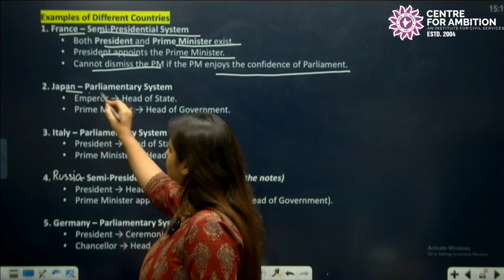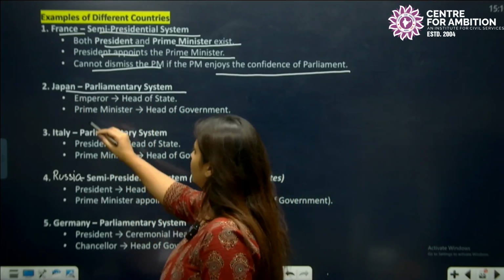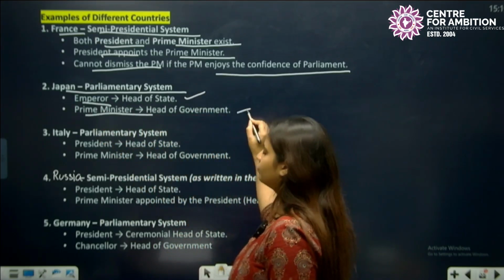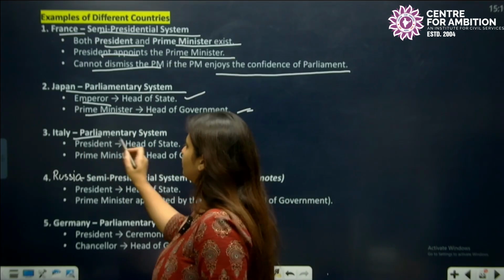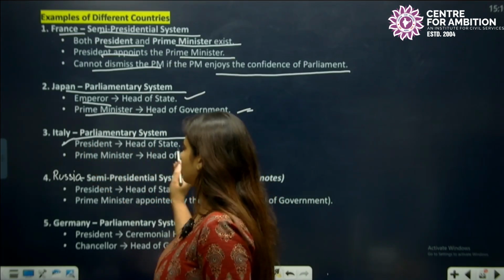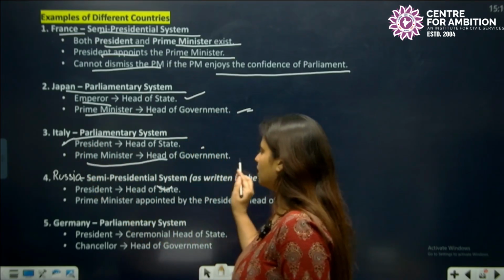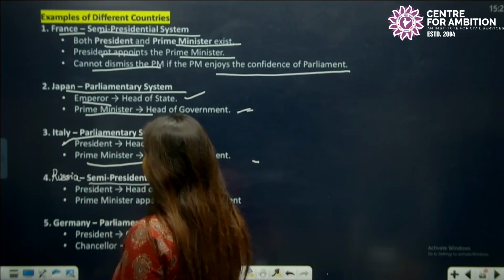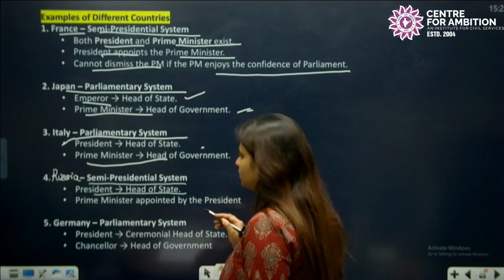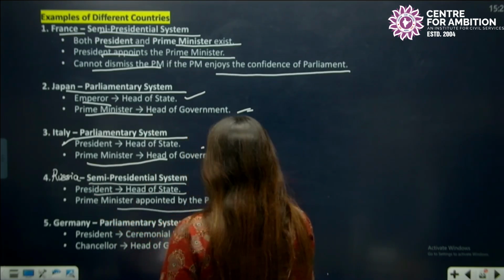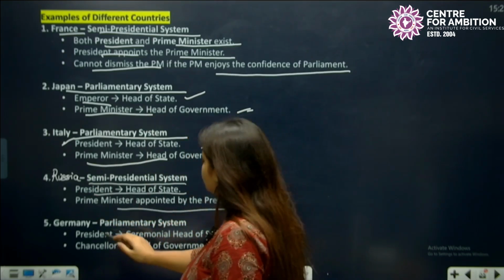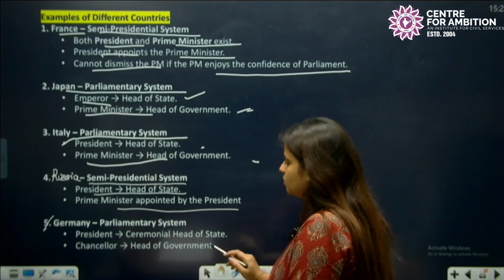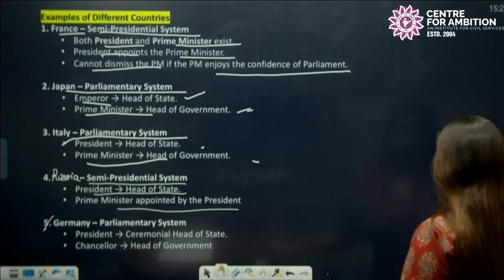In Japan, we see the parliamentary system is there. The emperor is the head of the state. The prime minister is the head of the government. In case of Italy, we have parliamentary system. The president is the head of the state. The prime minister is the head of the government. In case of Russia, there is a semi-presidential system, which means the president is the head of the state and the prime minister is appointed by the president. In case of Germany, we have parliamentary system. The president is the ceremonial head of the state and the chancellor is the head of the government.